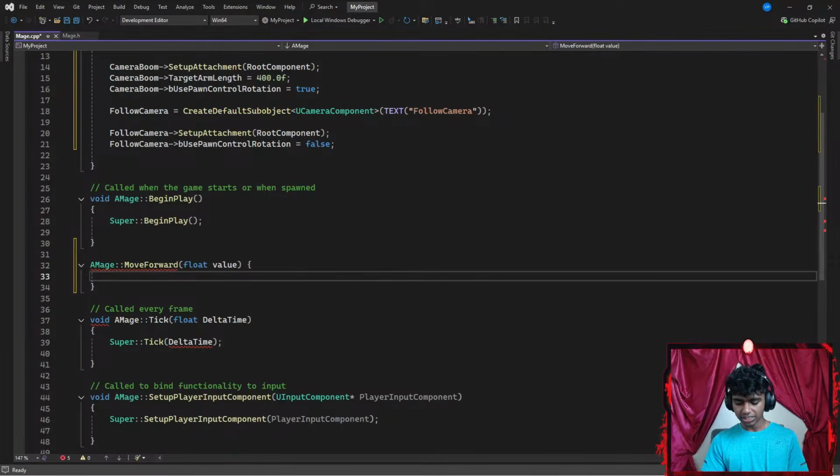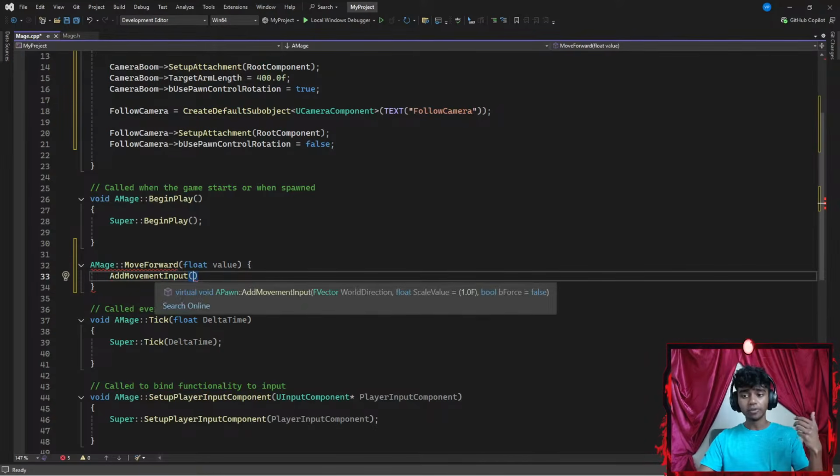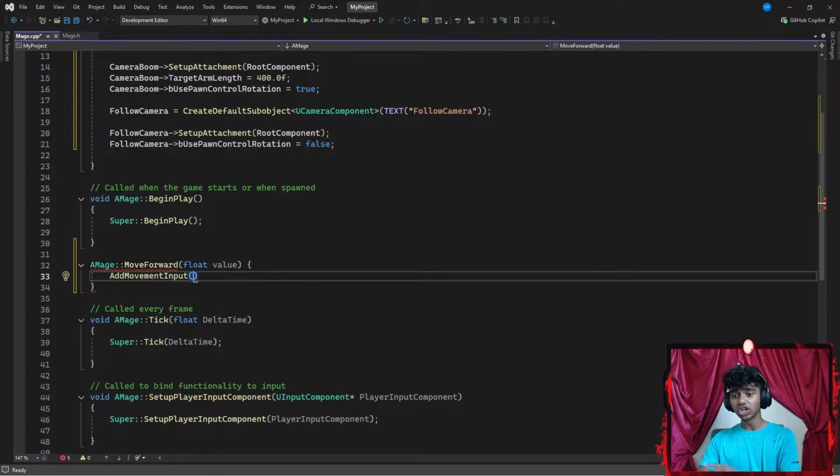So I'm going to go with something like add movement input, with a pair of parentheses. And then I'm going to require two parameters. The first parameter is going to be my world direction. The second parameter is going to be a scale.